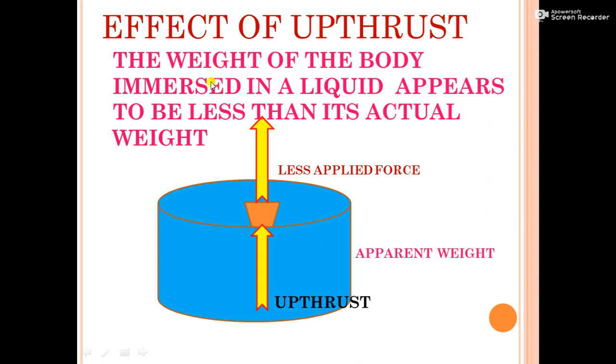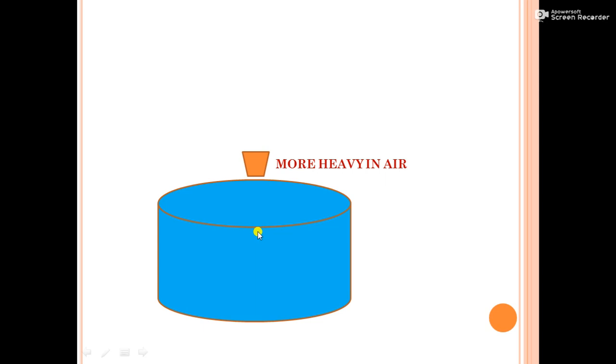The weight of a body immersed in a liquid appears to be less than its actual weight. Let us see what the actual weight is. If the bucket is outside the well, it is more heavy. What is the reason? We are not getting any help of upthrust here.